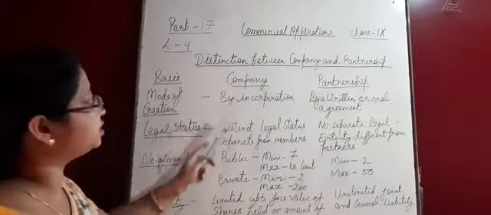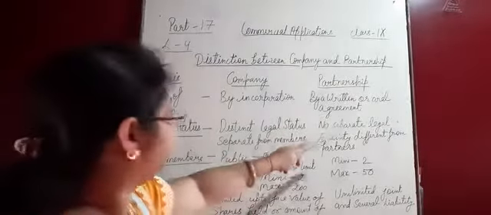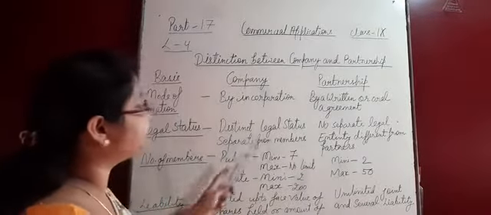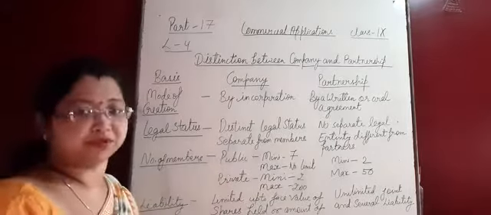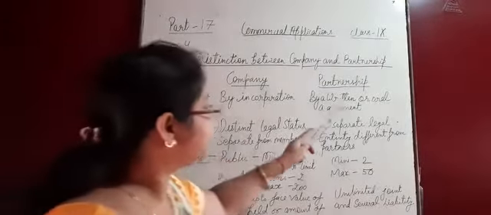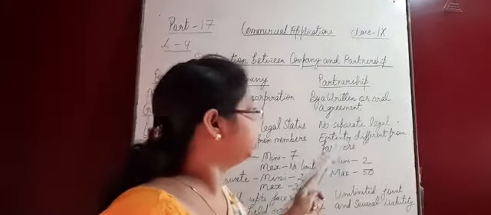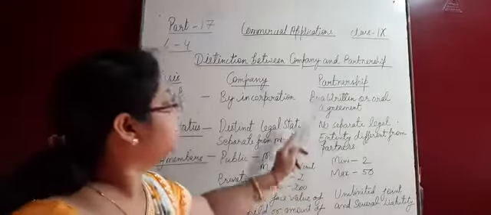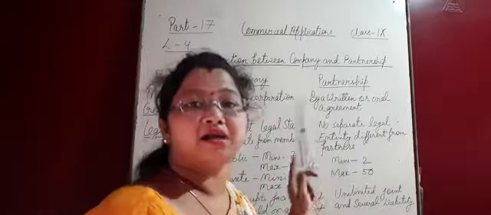Now second basis is legal status. What is the legal status of company and partnership? So legal status of company is a distinct legal status separate from its members. It has its own legal entity. In partnership, there is no separate legal entity different from its partners. In partnership, the firm and partners are one.